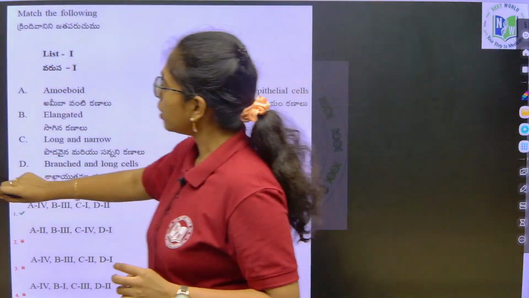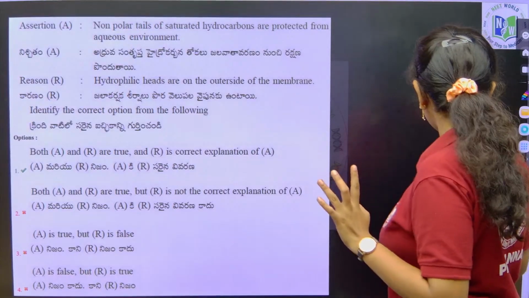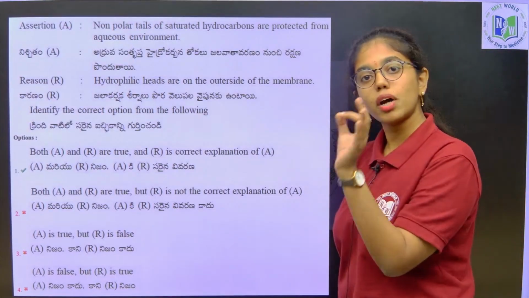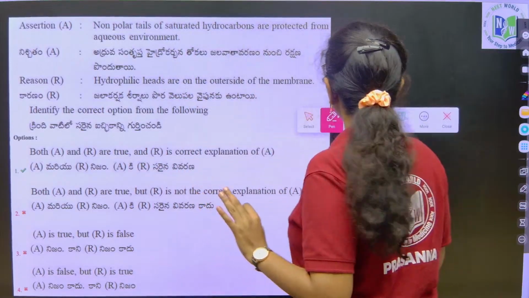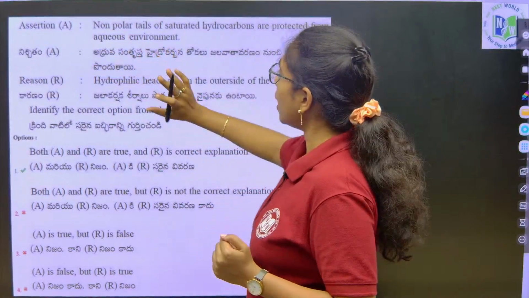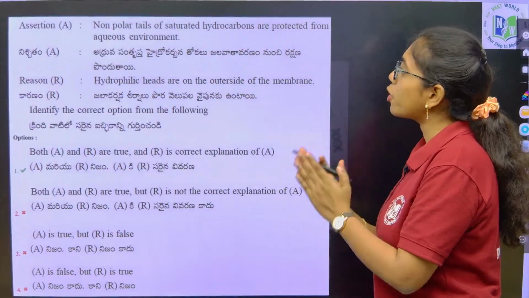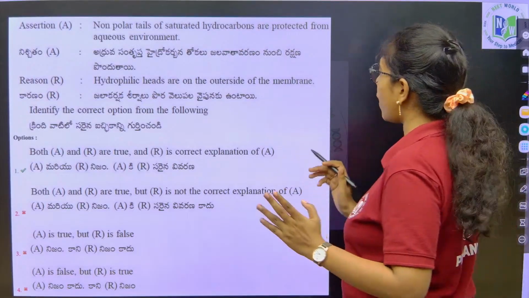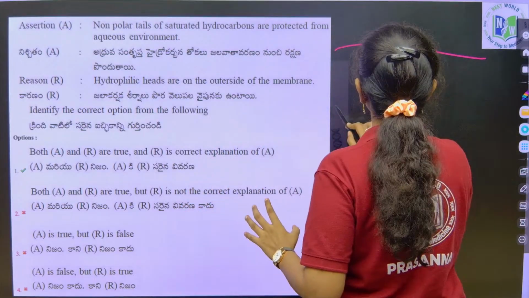Next question, beta, again assertion reason questions. So, if you look into the APEAPCET paper, most of the questions will be statement based, assertion reason oriented questions only, okay, which test your subject. So, here in the assertion, ma, non-polar tails of saturated hydrocarbons are protected from the aqueous environment. So, this is from the cell membrane, okay, the fluid mosaic model of the cell membrane.